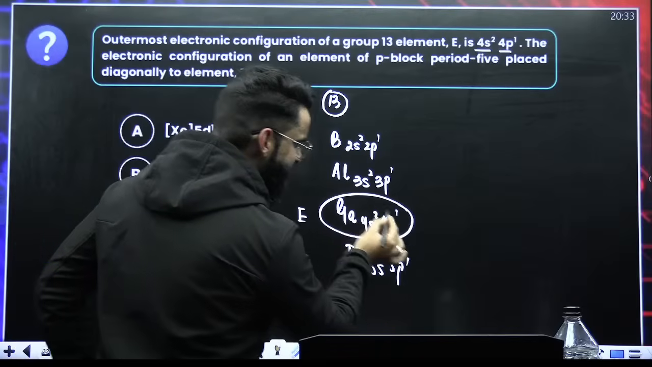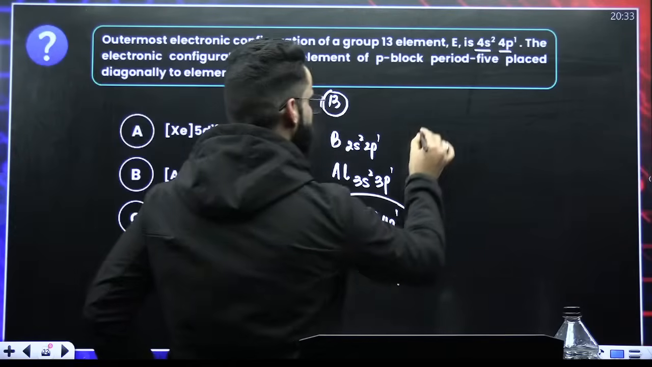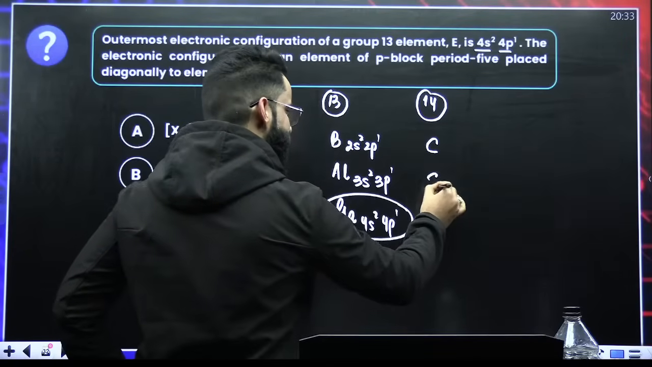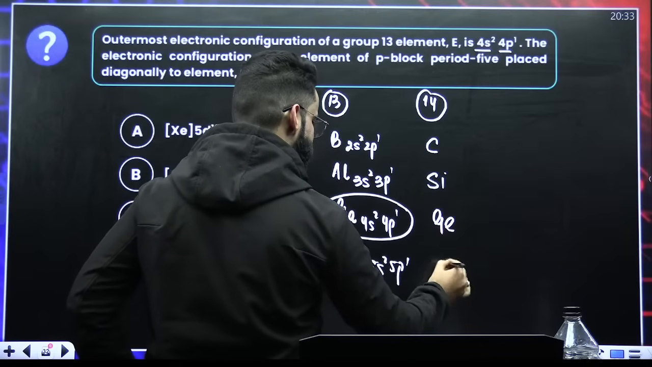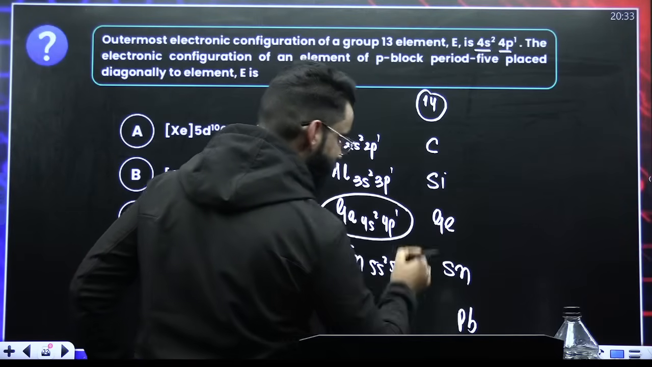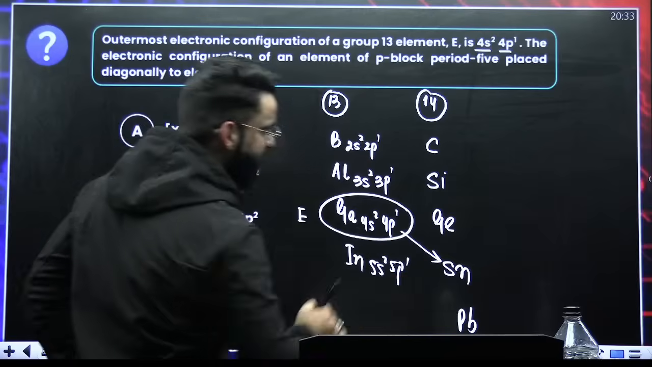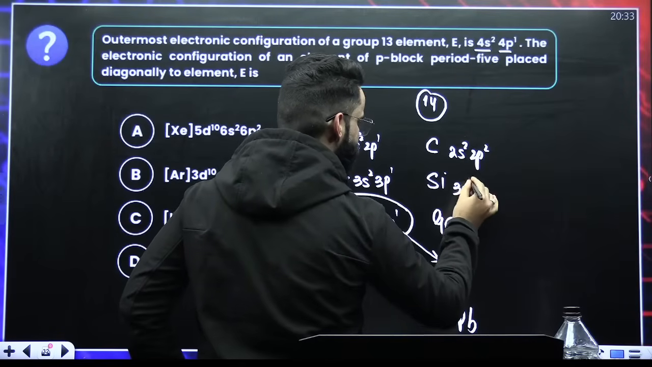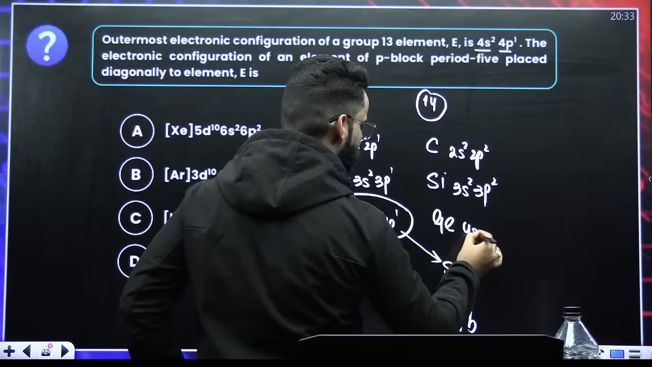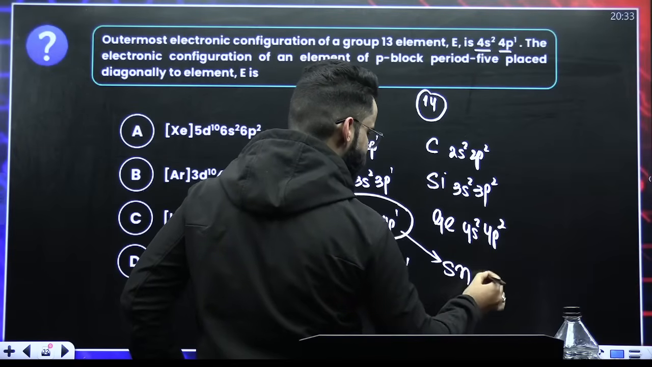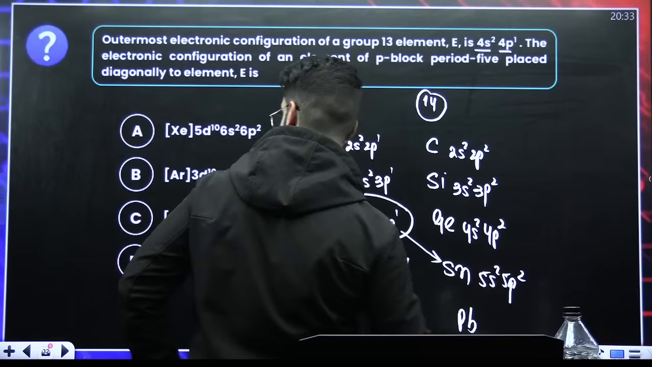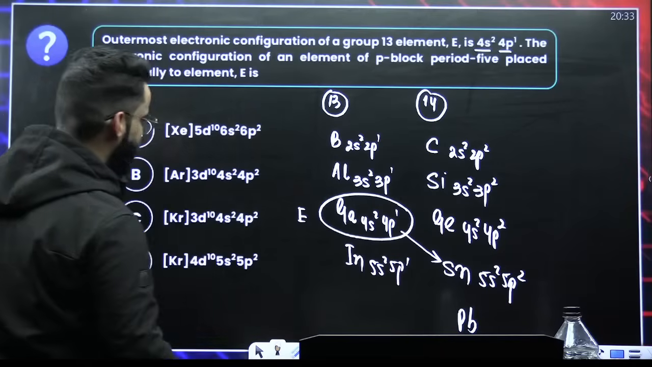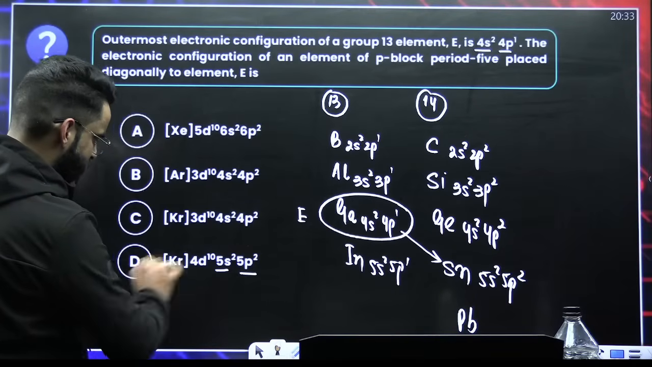Now, you have to check which element is diagonally connected to this. So, talk about your group 14 elements. Carbon, silicon, germanium, tin, lead. So, which is diagonally related to this? It is tin. Carbon has the outermost configuration of 2s2 2p2. This will have 3s2 3p2. This will have 4s2 4p2. This will have 5s2 5p2. So the outermost configuration of the element which is diagonally related to this is going to be 5s2 5p2. Do you have any option like that? 5s2 5p2. Done? Option D.